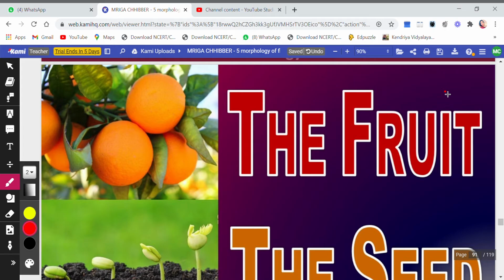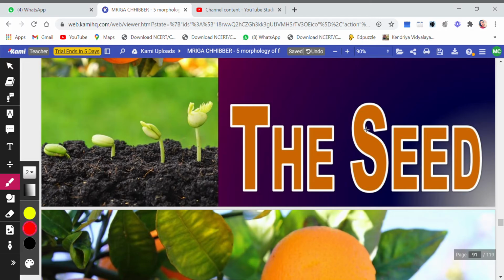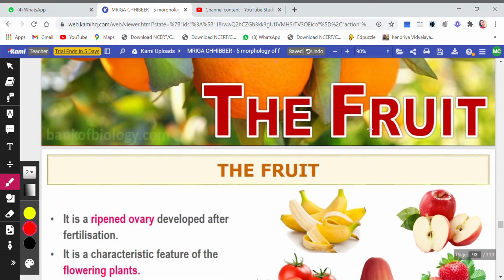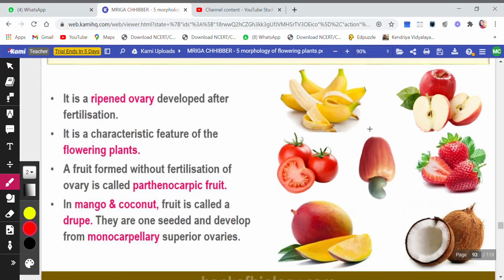The next topic that we will be doing today is the fruit and the seed. As you see, the fruit. I told you in the previous video that ovary will develop into a fruit. So it is the ripened ovary developed after fertilization. It is the characteristic feature of flowering plants. The fruit is the characteristic feature of flowering plants, that is the angiosperms.